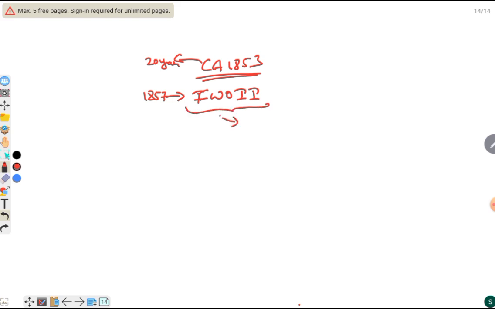And during this time period, that is after the Charter Act 1853, as there was no mention of a charter of 20 years, in 1857 the revolt happened, the first war of Indian independence. And after this war, there were a lot of changes in the British rule, that is, crown rule came into being. Hence, just have a look over the 1857 revolt.